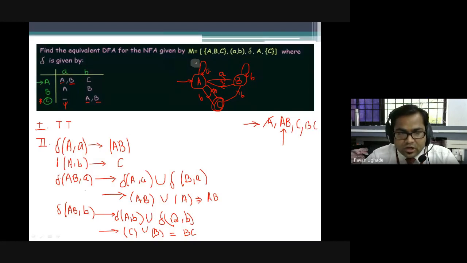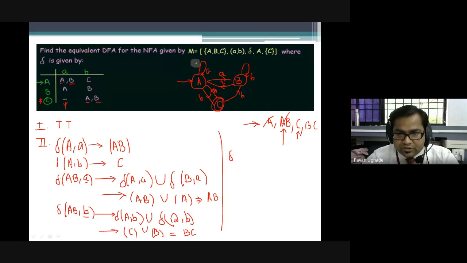Now again, whether we have processed completely with AB, yes, we have processed with A as well as B, as we have only two alphabets. So now this is done. Take the next state in the list. We have C. I'll be writing here only.